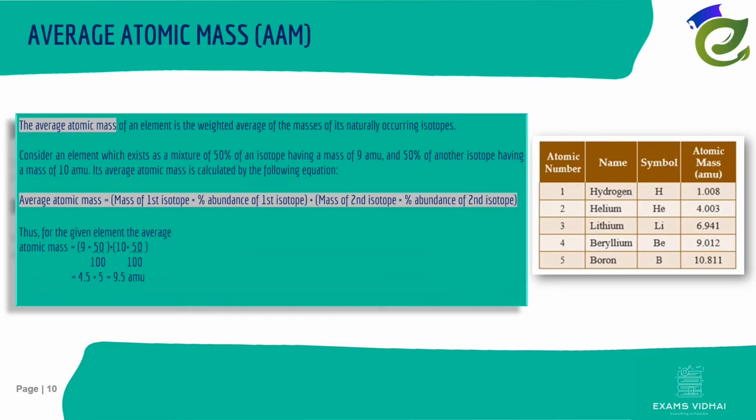How can one measure the atomic mass of an element? It is complicated because most of the naturally occurring elements exist as a mixture of isotopes, each of which has its own mass. The abundance of isotopes of each element may differ and are taken into consideration while calculating the atomic mass. The average atomic mass of an element is the weighted average of the masses of its naturally occurring isotopes. Here is an example.